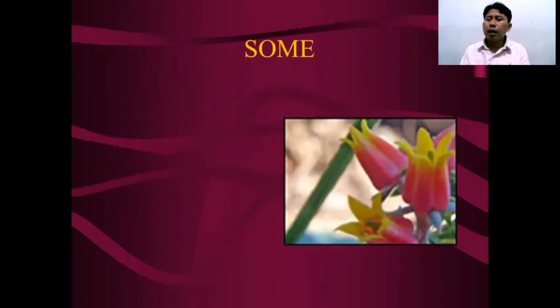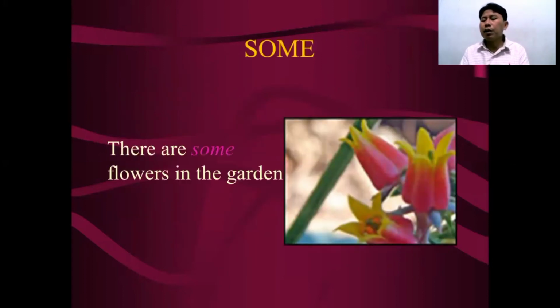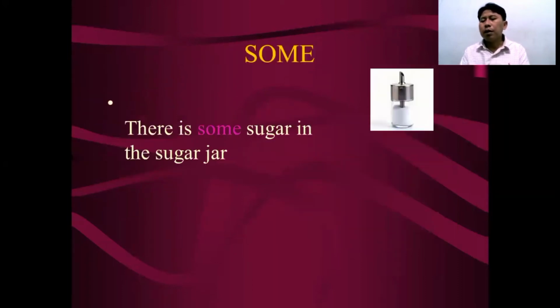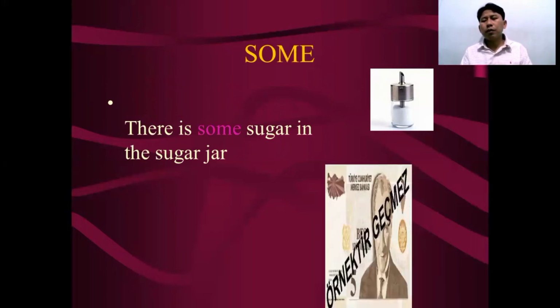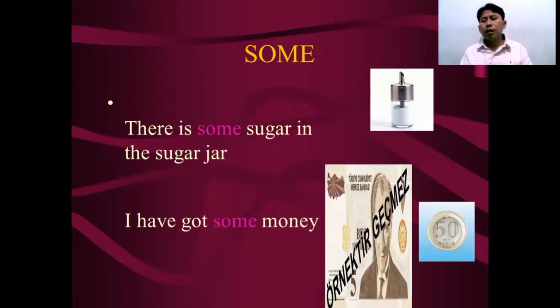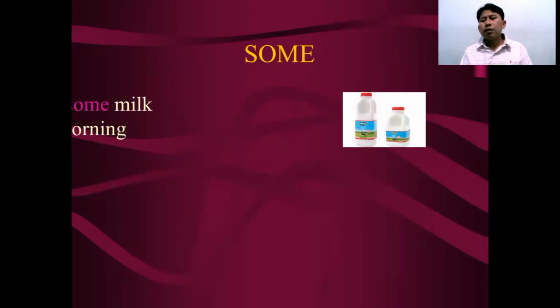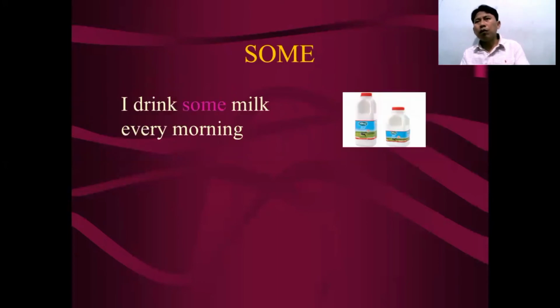Next, some. There are some flowers in the garden. Still using some. There is some sugar in the sugar jar. Remember, it's uncountable. There is no plural form. So the verb agreement keeps using is: there is some sugar in the sugar jar. Get some money. Some can be used in front of both countable and uncountable nouns. I think some milk.